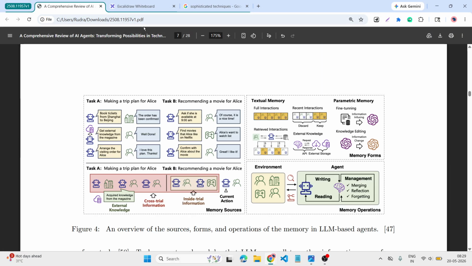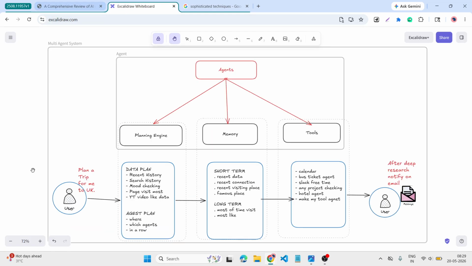Okay, let's understand the tools. Here we have one example: a user wants to say plan a trip for me to the UK. I say this to the chatbot.